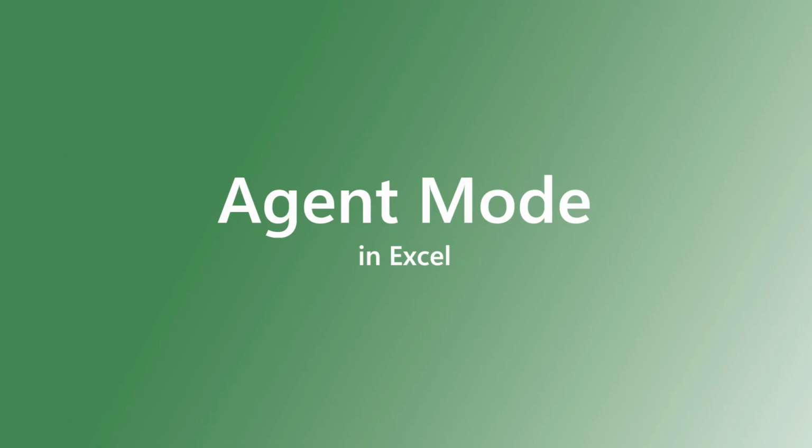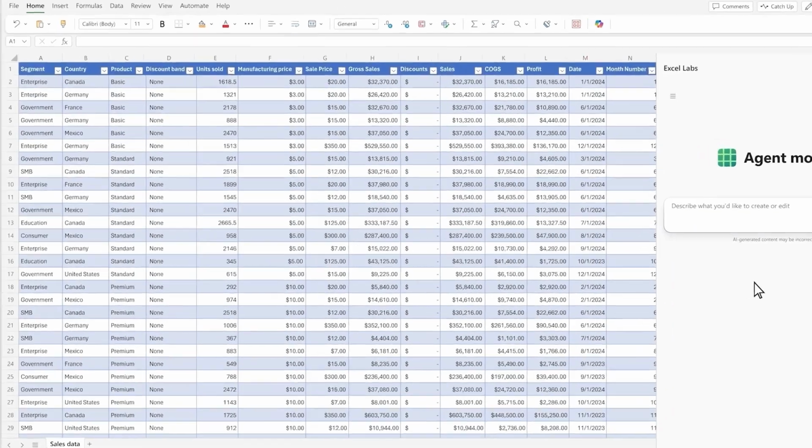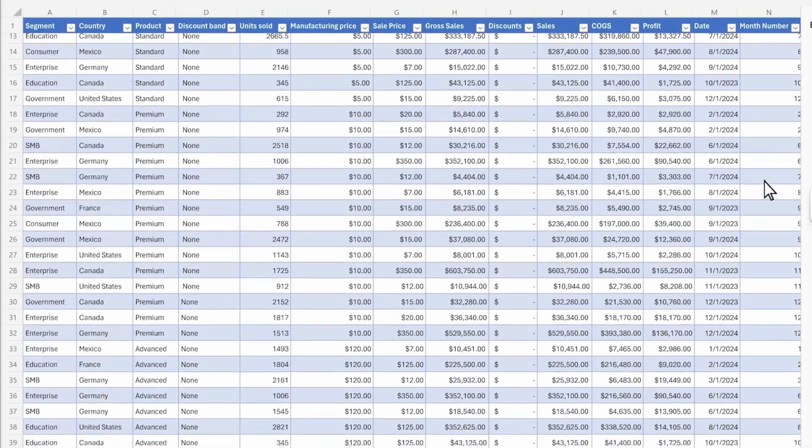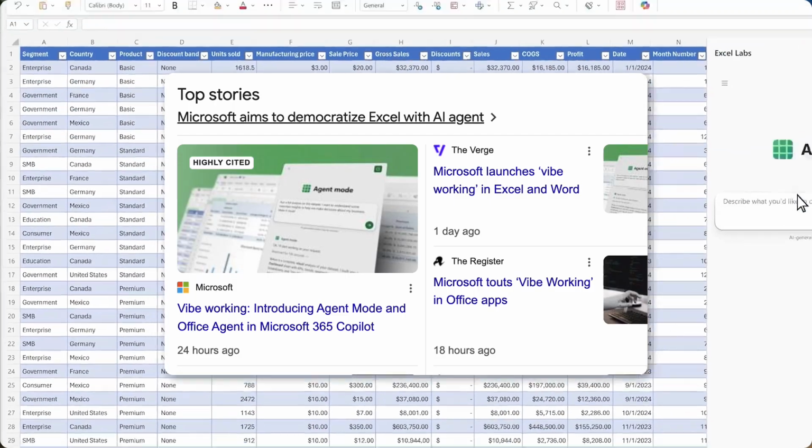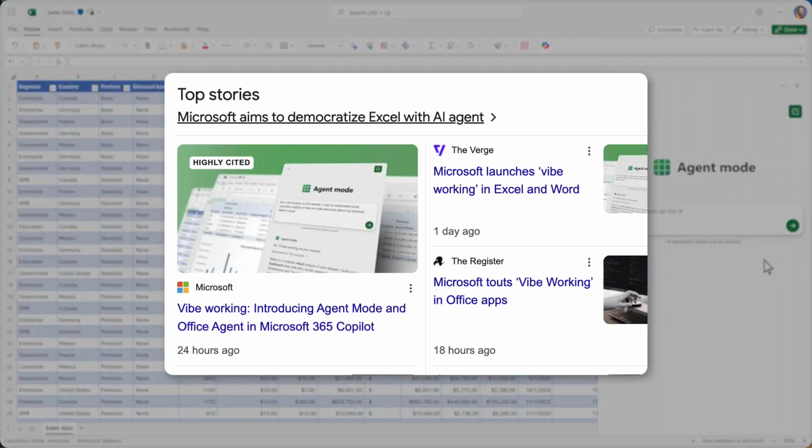So yeah, this is Agent Mode, and essentially Microsoft announced this as a way to build and edit spreadsheets using Copilot, but they've also touted it in their announcements like Vibe building, a bit like what Notion are doing at the moment with being able to build out databases using knowledge from other sources.